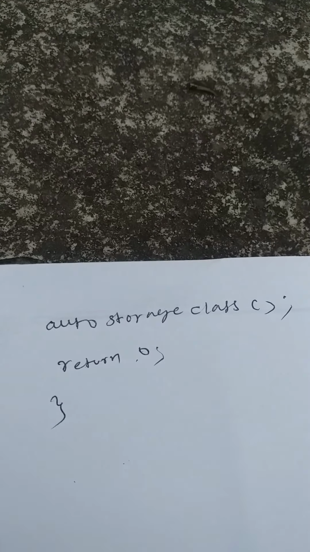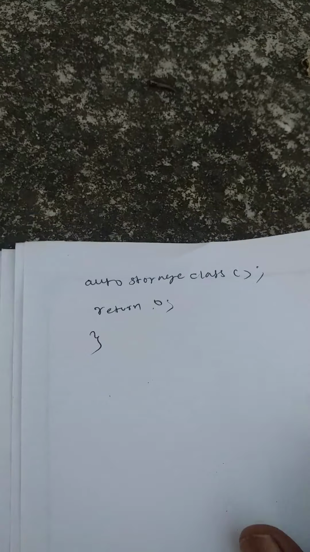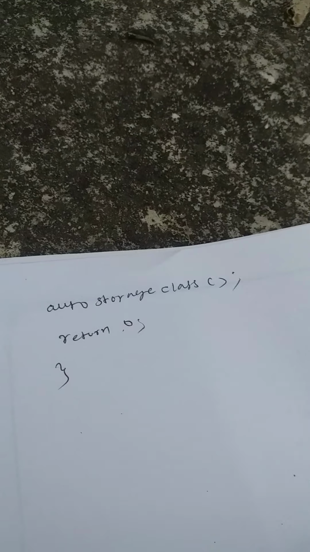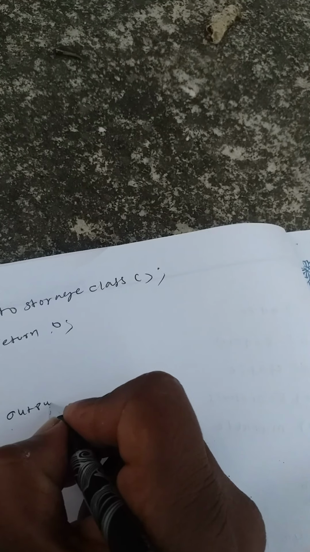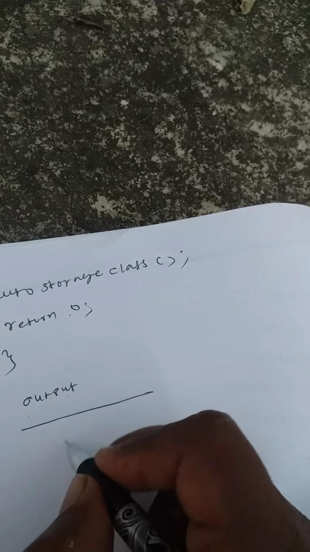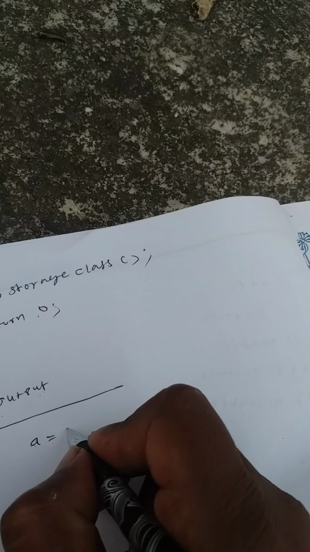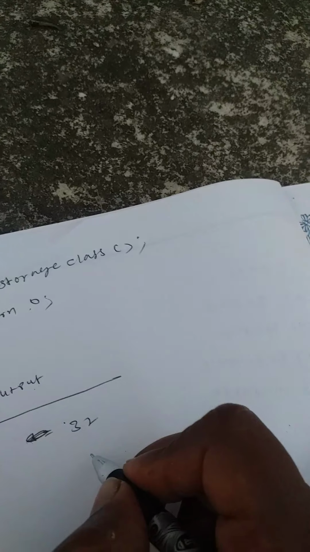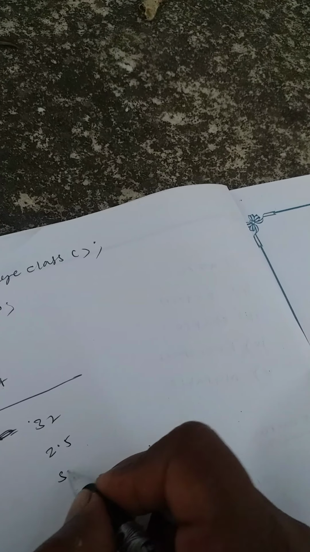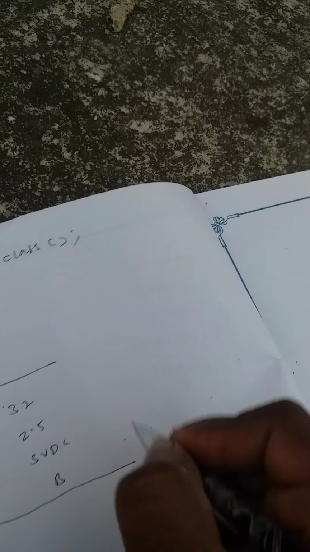When we have completed this program, we can compile it. When we compile this program, it gives this output: a is equal to 32, 2.5, svdc, and then b.